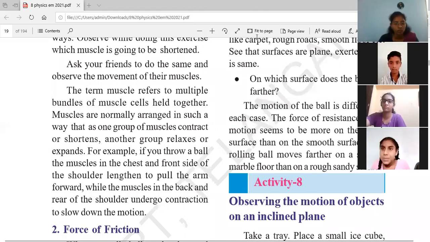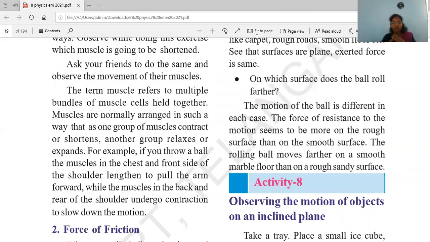Okay, see here. So on the rough surface, the ball covers very less distance due to roughness. Due to roughness, the frictional force is more. Frictional force is nothing but stopping capacity. Resistance means stopping capacity. So to the rough surface, the stopping capacity is more. But on the smooth surface, the stopping capacity is less when compared to the rough surface.